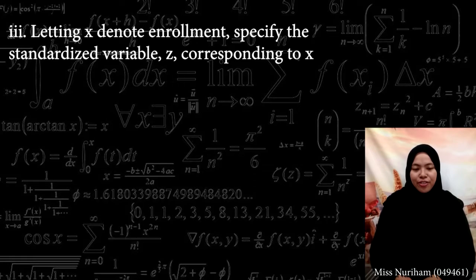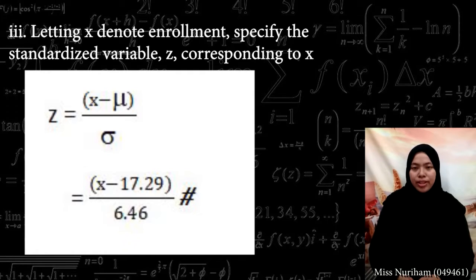For question 5.3, letting x denote enrollment, we need to specify the standardized variable z corresponding to x. The answer will be z equal to x minus mean divided by the standard deviation, which is x minus 17.29 divided by 6.46.